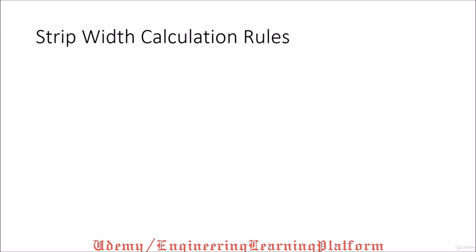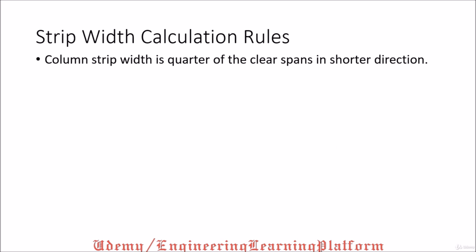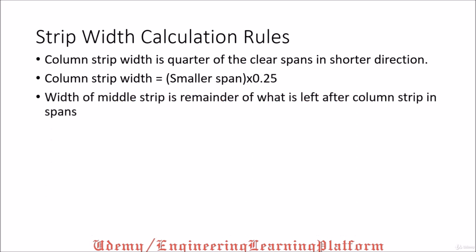For design of two-way slabs, we need to draw a strip in ETABS. There are certain rules to be followed for strip width calculation as ETABS utilizes the direct design method. The column strip width is a quarter of the clear span in the shorter direction. The column strip width is equal to the smaller span times 25%, that is, a quarter of the smaller span. The width of the middle strip is the remainder of what is left after the column strips in the span.